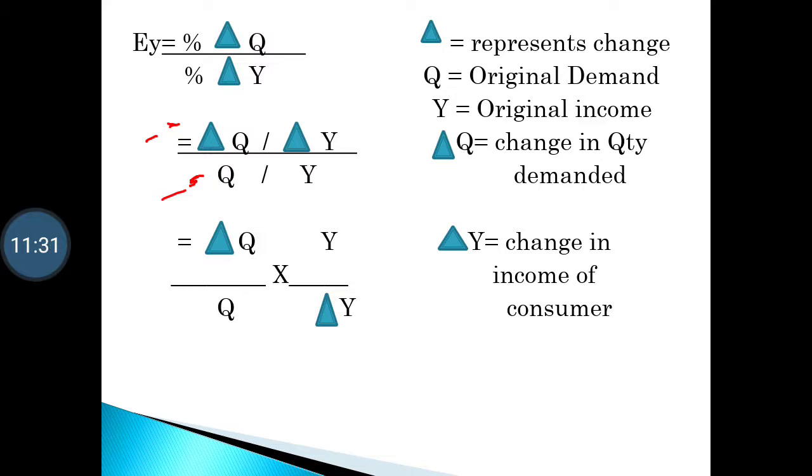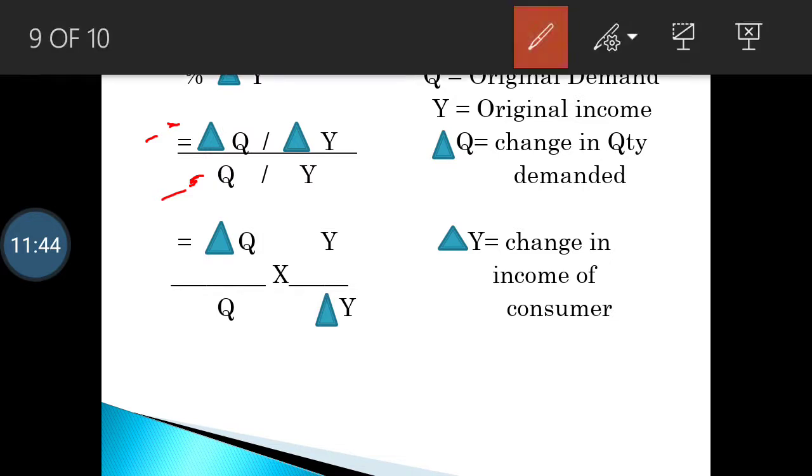As income increases, quantity demanded also increases. So from 100 it increases to 150. तो 50 units का increase होता है. And when we convert the same formula into multiplication, it goes like this. The other side gets inverted. That is, change in quantity upon original quantity, multiplied by original income upon change in income.